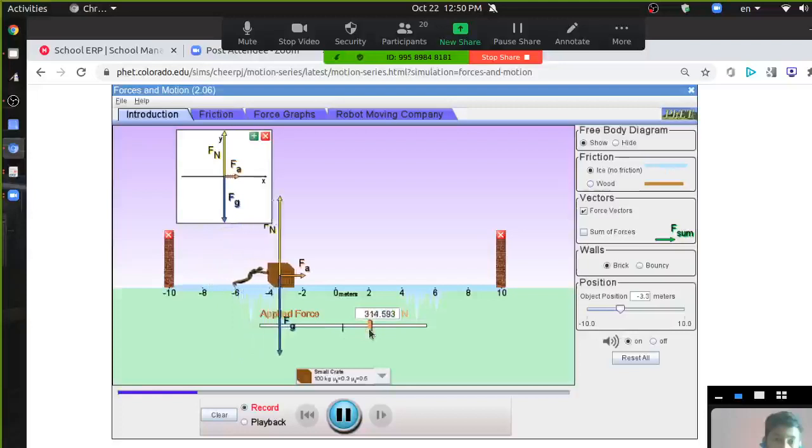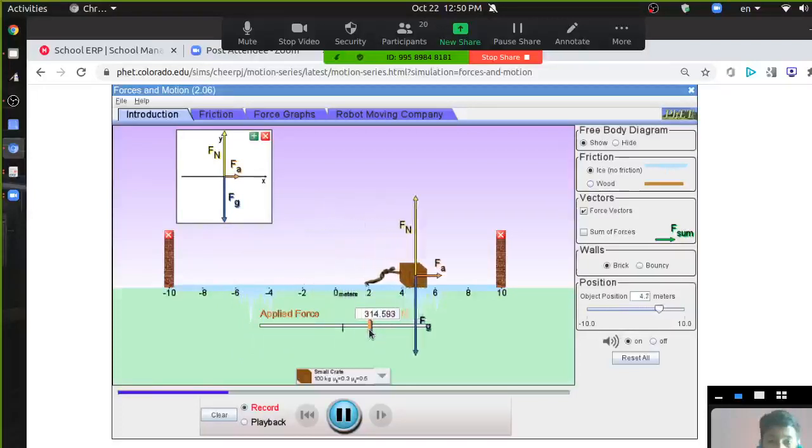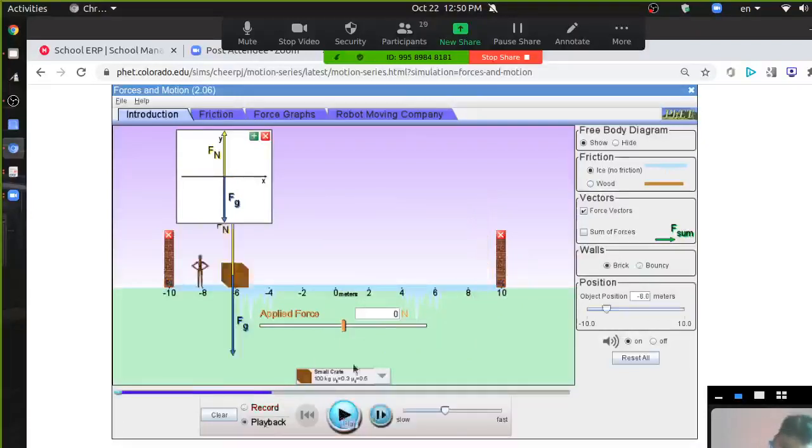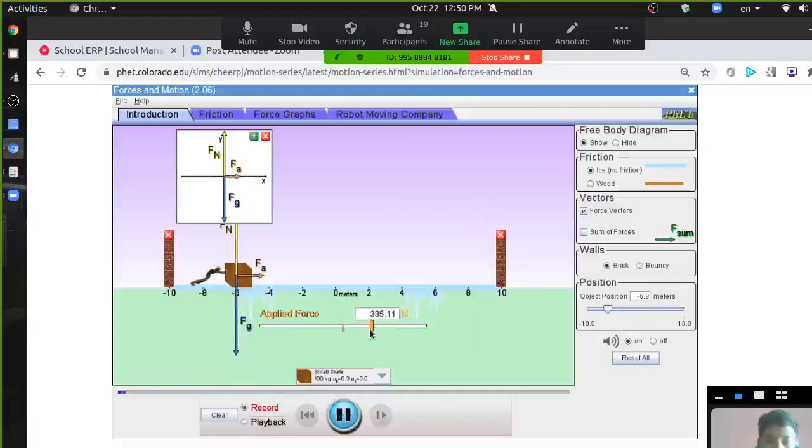I am holding the 314 न्यूटन. Okay, now let's make the wall bouncy and apply the force. Walls are made up of brick. Let's make it bouncy.